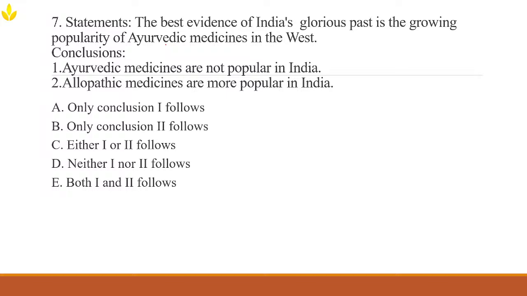That's a very interesting question. You know the drill. You must have solved hundreds of questions before even attending this one. See, the best evidence of India's glorious past is the growing popularity of Ayurvedic medicines in the West. Let's imagine we are detectives trying to extract the meaning from this sentence. The statement tells us one thing: Ayurveda is becoming popular in the West. But does it say anything about Ayurveda's popularity in India or whether allopathic medicines are more popular?